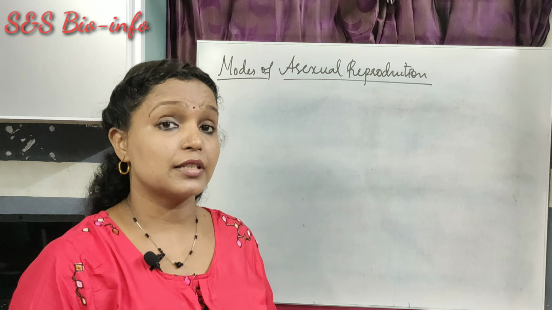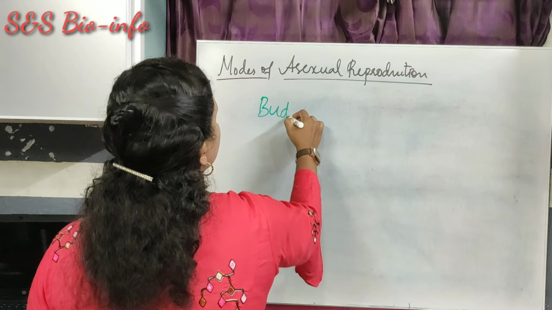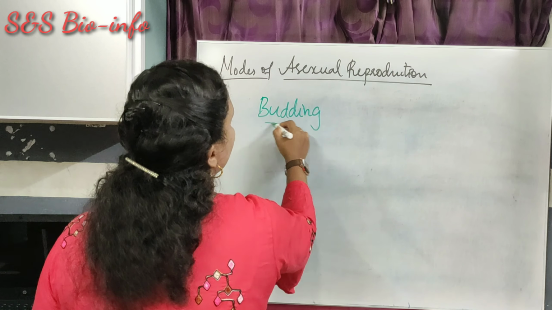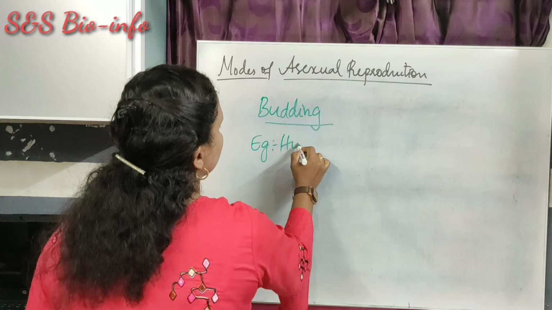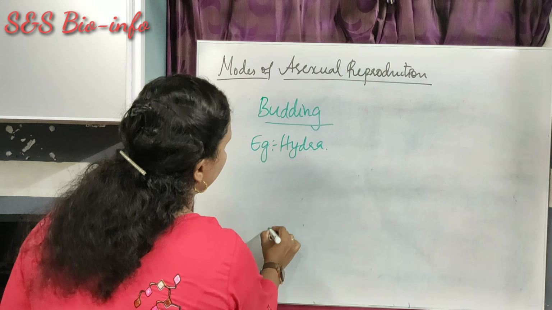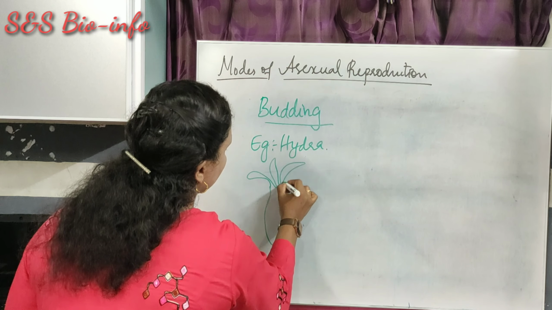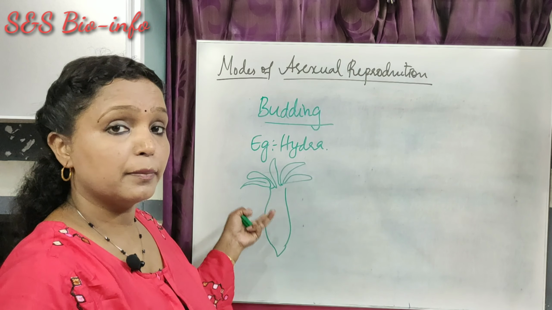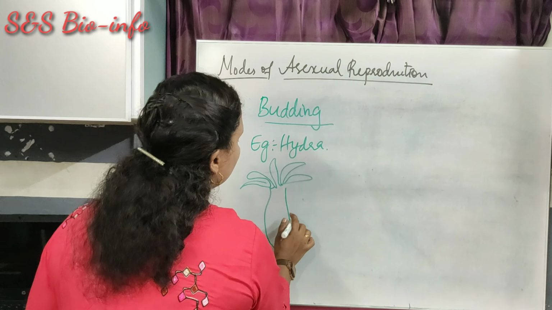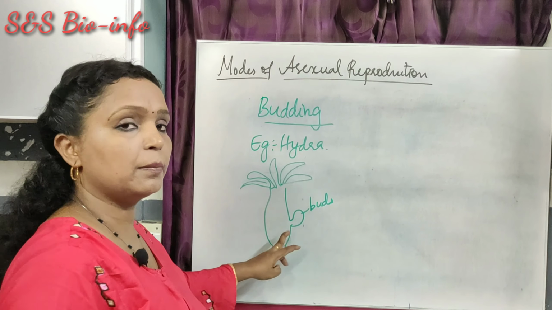The next type of asexual reproduction is budding. For example, hydra. Hydra has a cylindrical body with tentacles on the upper part of it. When the hydra is matured, a small outgrowth called a bud forms on the body surface of the parent hydra.